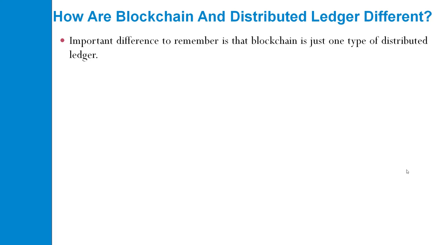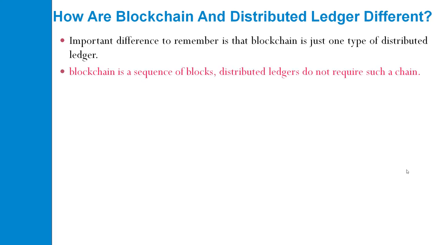What is the important difference here? You may say blockchain is one kind of distributed ledger. A blockchain is a sequence of blocks, whereas a distributed ledger does not require such a chain. As we have seen with the diagram, the blockchain consists of a sequence of blocks, whereas a distributed ledger is not a chain representation.